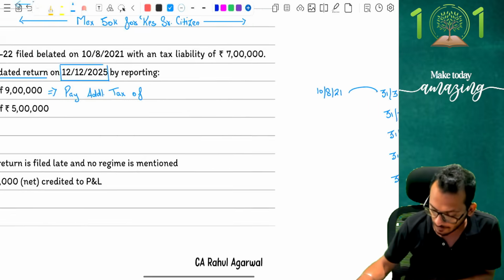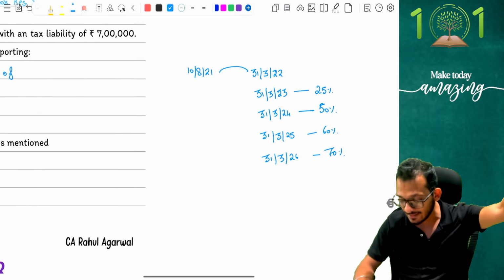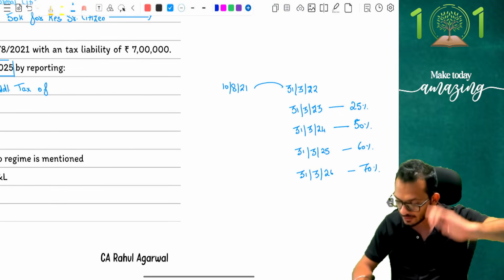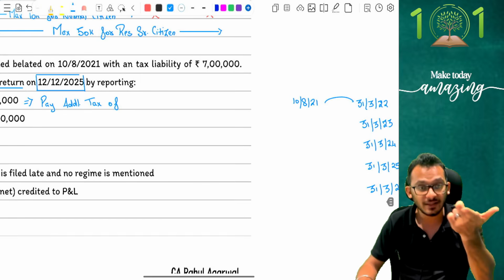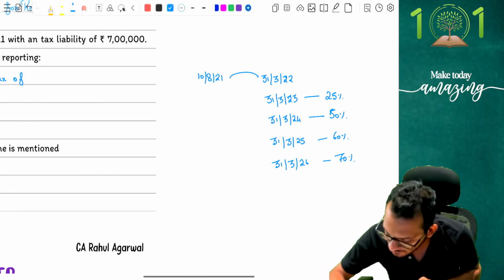With those rules, people, you're going to figure out the answer. What is going to happen? After 22, did he file in 23? No. Did he file in 24? No. By 31st March 25, did he file? No. He filed before 31st March 26. He filed somewhere in this period.